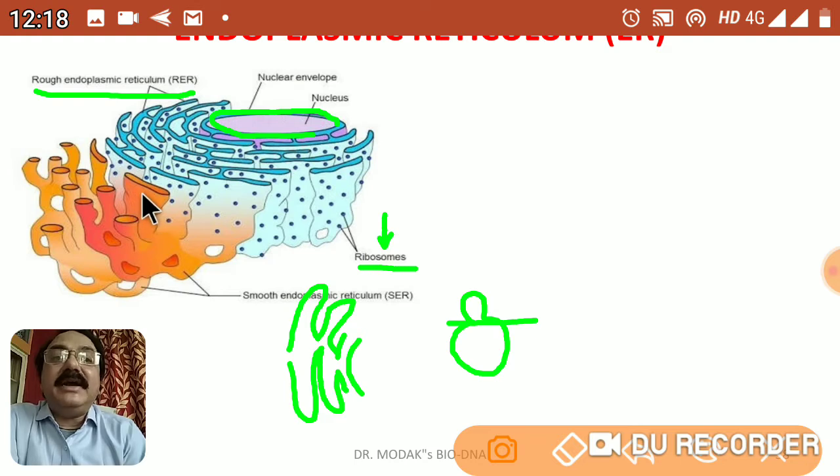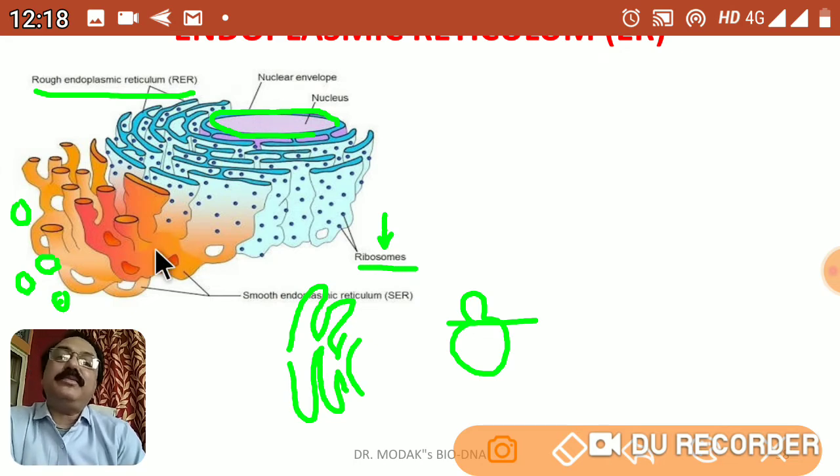Then if you look outside, these are vesicular structures. Some tubules are also produced from the outside like this. These are bag-like tubules or vesicles, and they contain certain substances. As it has no ribosomes on it, this is called smooth endoplasmic reticulum. Smooth endoplasmic reticulum and rough endoplasmic reticulum together constitute the internal network. Besides the nuclear membrane, if you observe the cell plasma membrane, this plasma membrane also invaginates like this into the endoplasmic reticulum. That is another important aspect we have to see.